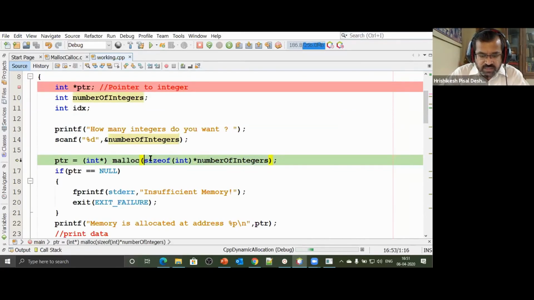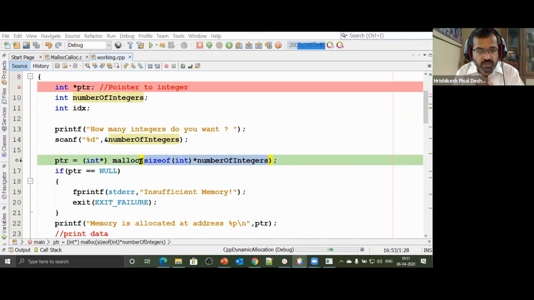So I'm just writing an expression here. This expression will return some value. That means, suppose I had said number of integers 5 into 4, possibly my machine integer is of size 4 bytes. So 5 into 4, that is 20 bytes of memory will be allocated. But what's going to happen? It will just allocate a block of 20 bytes. Now it does not know for what purpose.